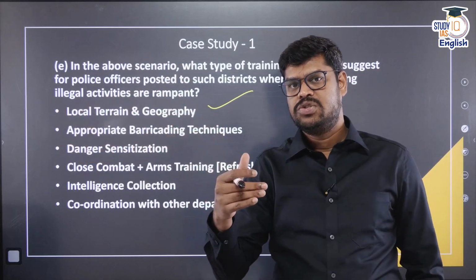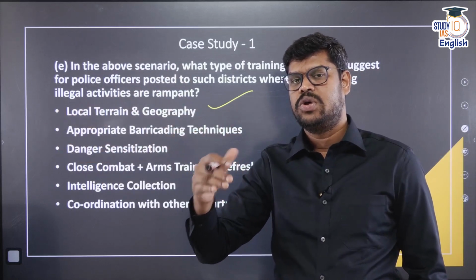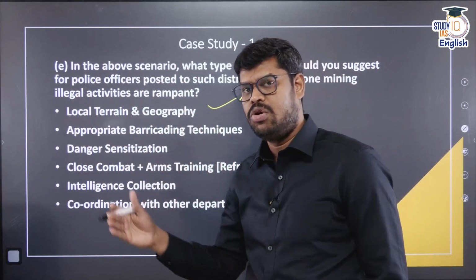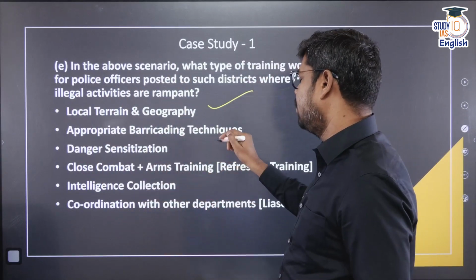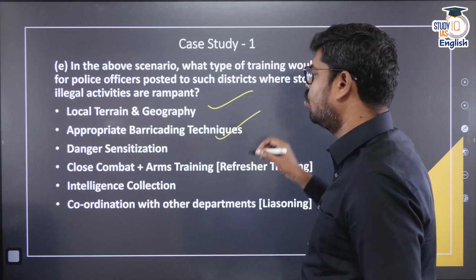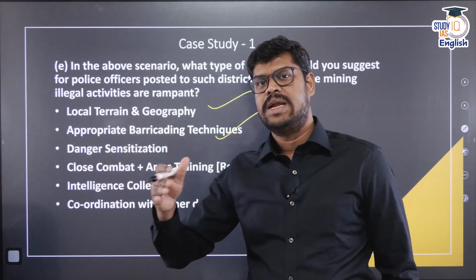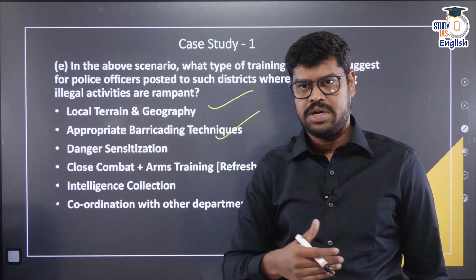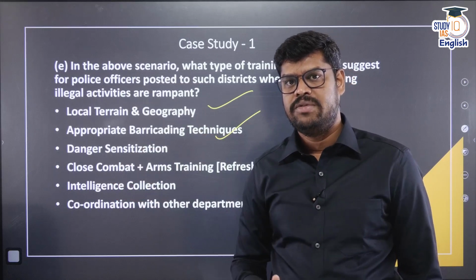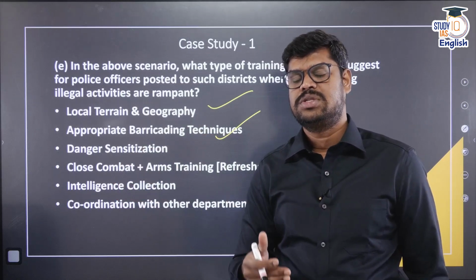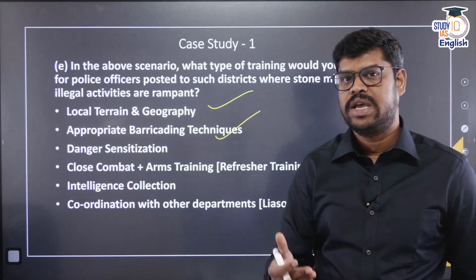And in addition to that, you cannot just go and stop these vehicles. There have to be appropriate barricading technologies. So, I think they have to be given training with regard to the various barricading technologies that can be followed, so that they can stop a heavy vehicle. You cannot personally go and stop a heavy vehicle if they are not following the rules, especially the mafia, they do not care for these things.